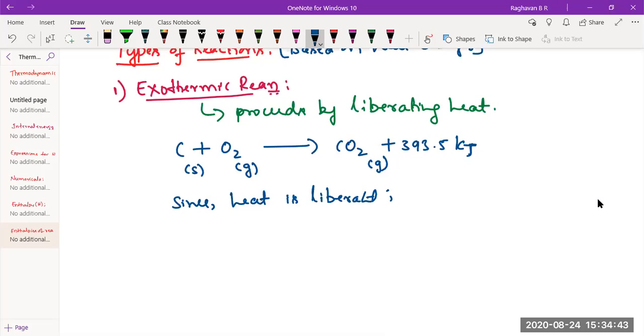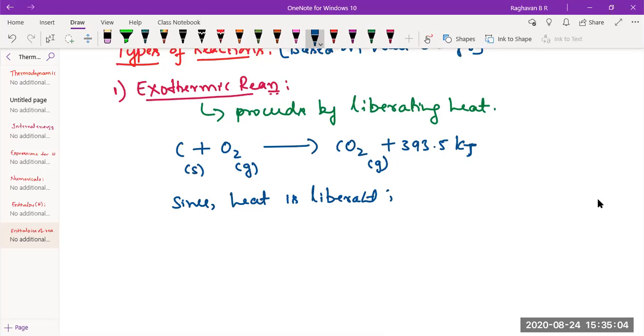Enthalpy is nothing but heat. Reactants will be more. Products will be lesser. They would have lost heat. From all the reactants, if there are 1000 joules, around 400 kilojoules of heat is liberated, so the product is left with only 600 joules. That's the meaning of that.